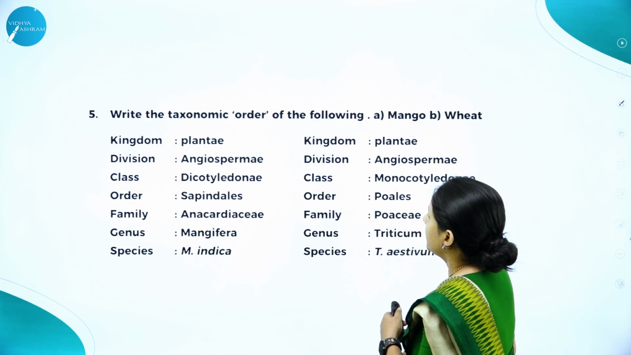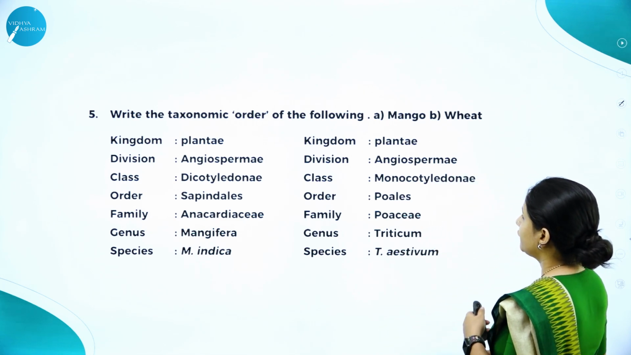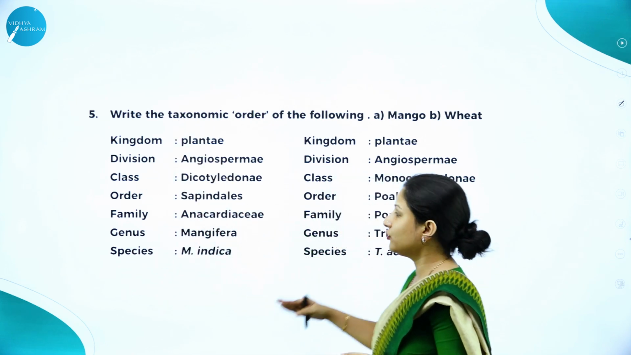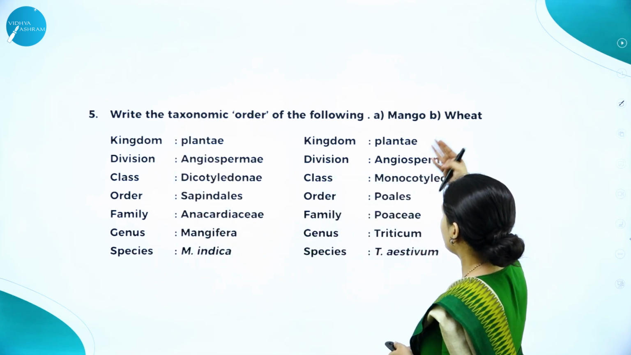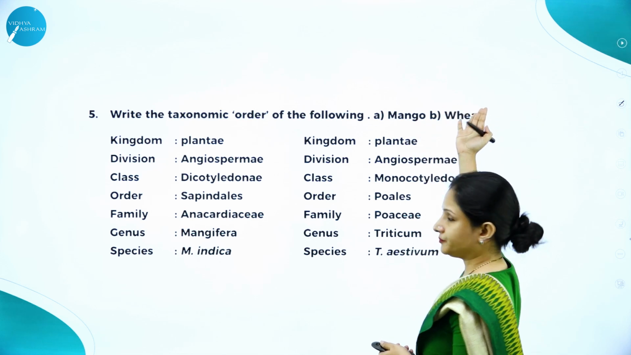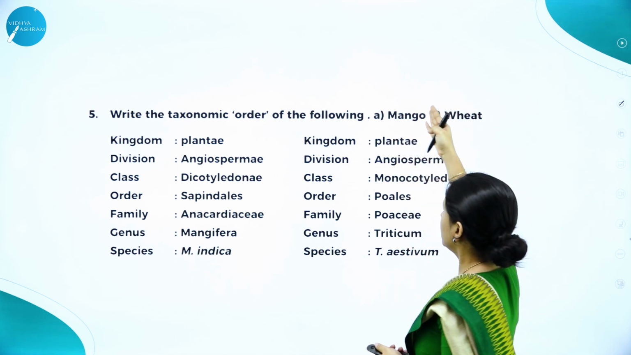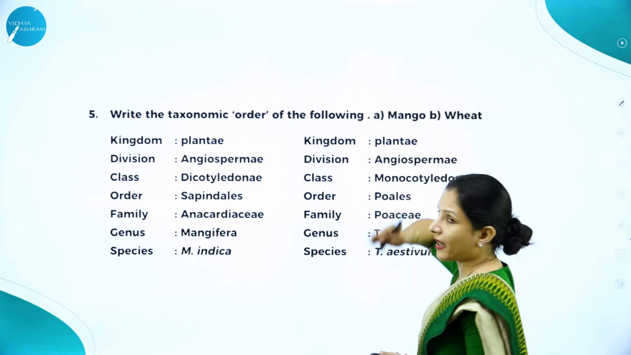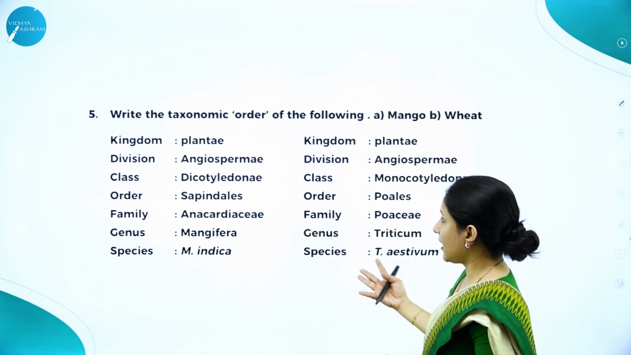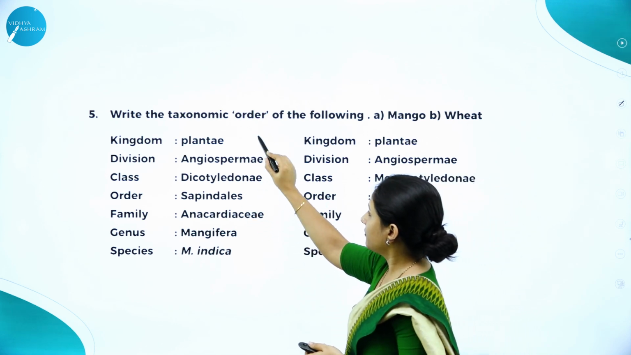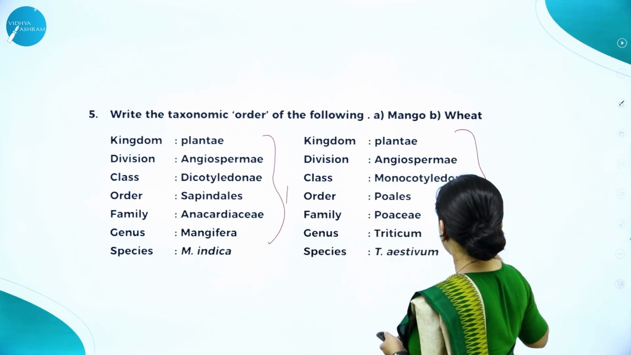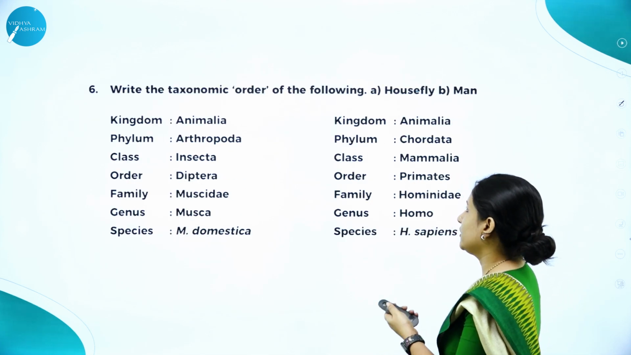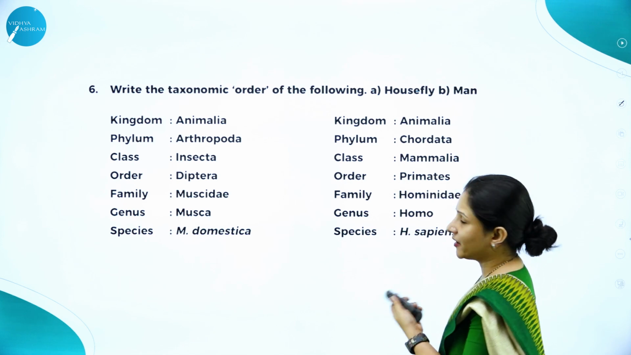So that is why. Here again, write the taxonomic order of the following: mango, wheat. So you have to write the order, hierarchy-wise, here. They can ask for mango and wheat, or man and housefly, whichever is there in the textbook. So anything they can ask for 2 marks. This entire thing, if you write, it will carry 1 mark. So that is how they can split and ask also. Next, same way, write the taxonomic order of the following: housefly and man.